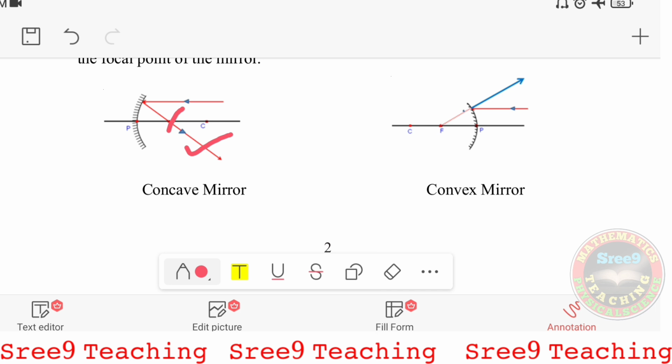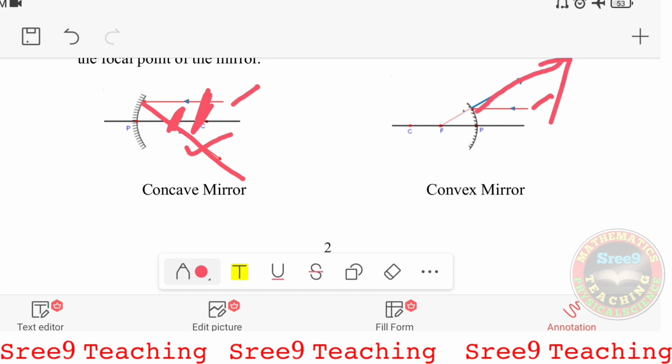Okay, and this incident ray is traveling parallel to the principal axis, coming like this and traveling through the focus, yes, in the case of the concave mirror. Whereas in the convex mirror, you see the black line is nothing but the principal axis, P is the pole, F is the focus, C is the center of curvature, and this red line is the incident light traveling parallel to the principal axis and falling on the convex mirror, and it appears to go like this.